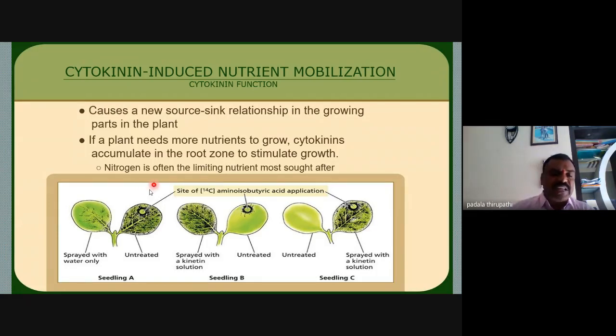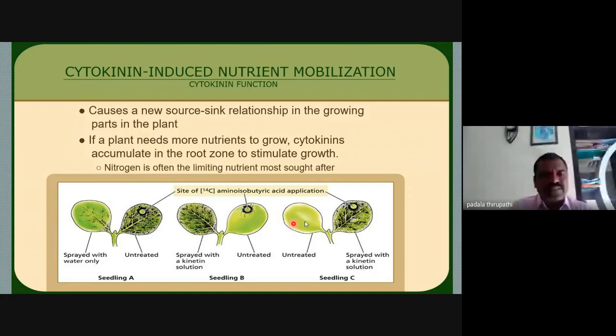See here, this is a seedling. Whenever the seed germinates, the cotyledons emerge; these are the seedlings. The seedlings are differently colored. We observed this with C14 isotope, aminoisobutyric acid application, on treated and untreated leaves. This is seedling A, seedling B and seedling C.